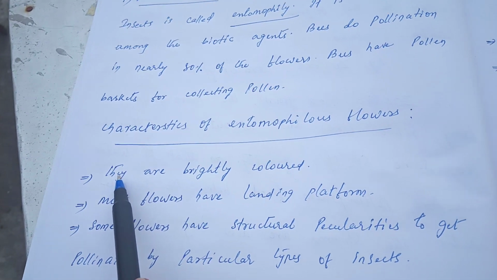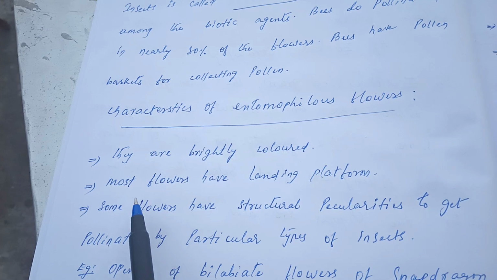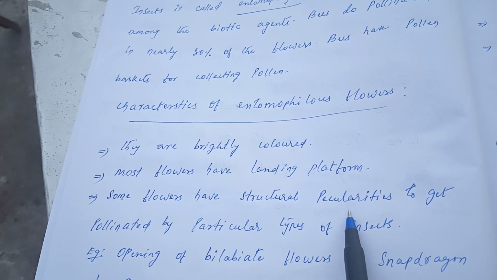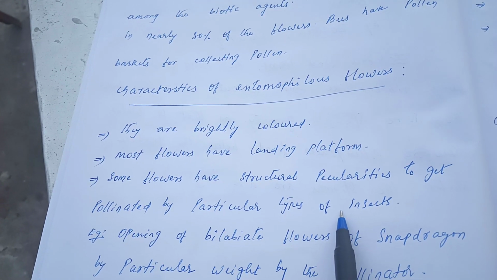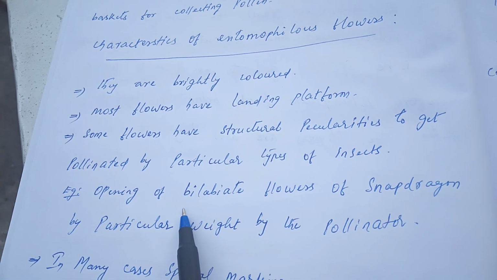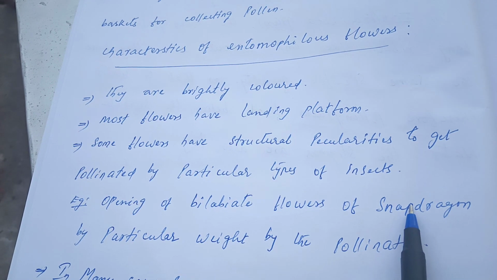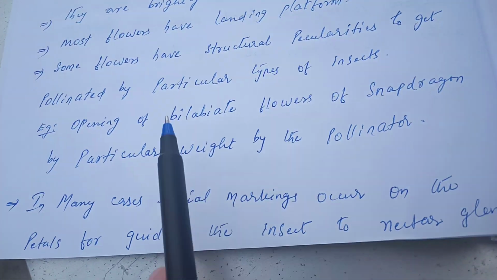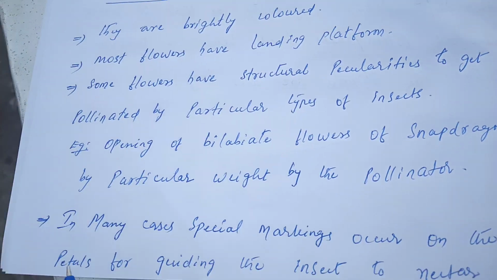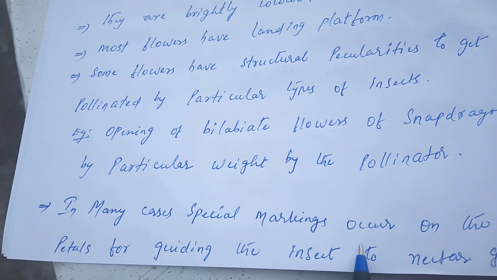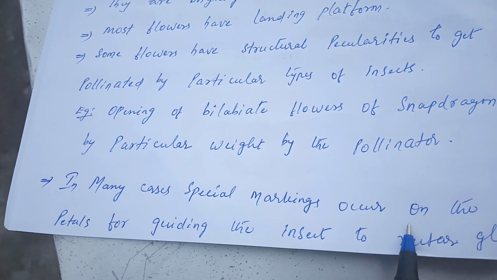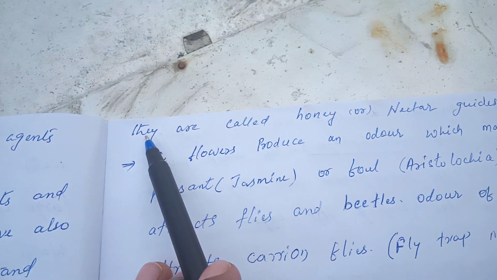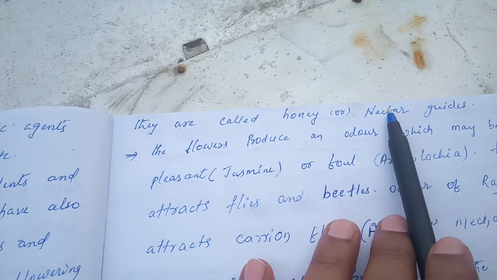These are some important characteristics. They are brightly colored. Most flowers have a landing platform, and some flowers have structural peculiarities to get pollinated by a particular type of insect. Example, opening of bilabiate flowers of snapdragon, also called dog flower, by a particular weight of the pollinator. In many cases, special markings occur on the petals for guiding the insect to nectar glands, and these markings are also called honey or nectar guides.